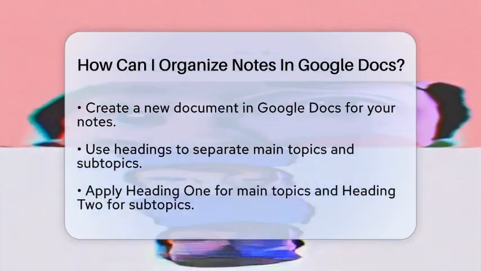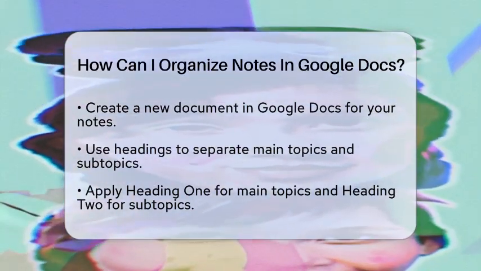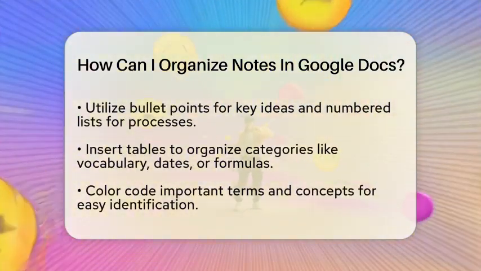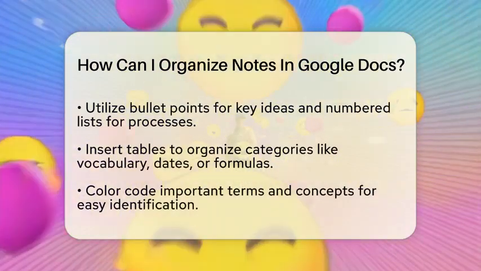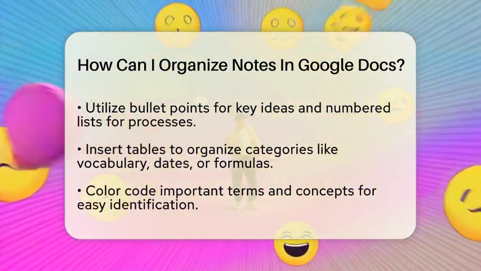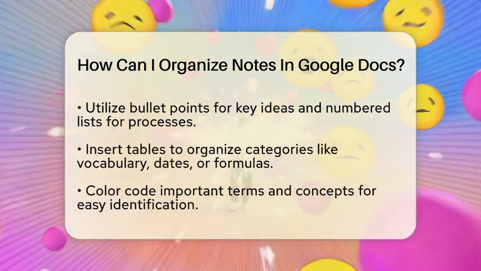Next, consider using bullet points or numbered lists. Bullet points are perfect for listing key ideas, while numbered lists work well for steps or processes. Breaking down information into smaller pieces makes it easier to read and review.